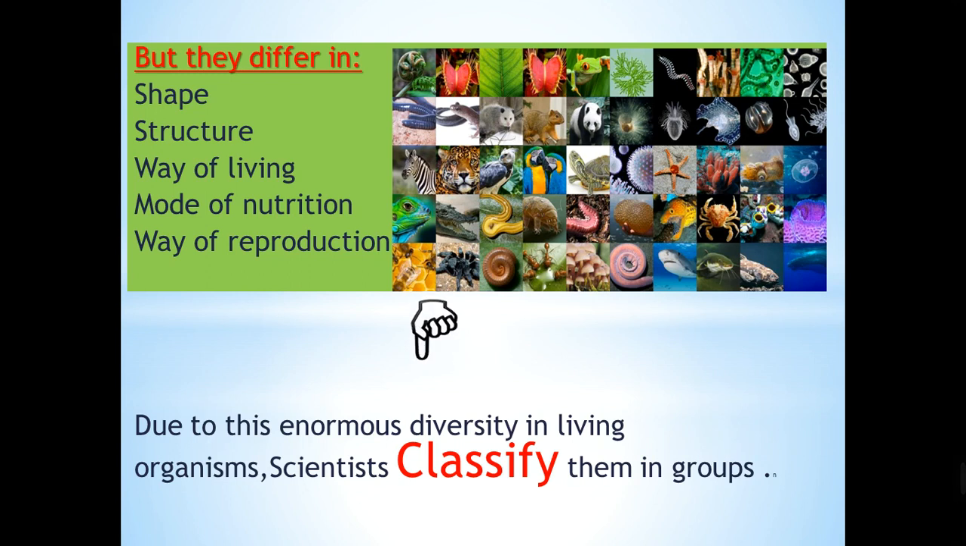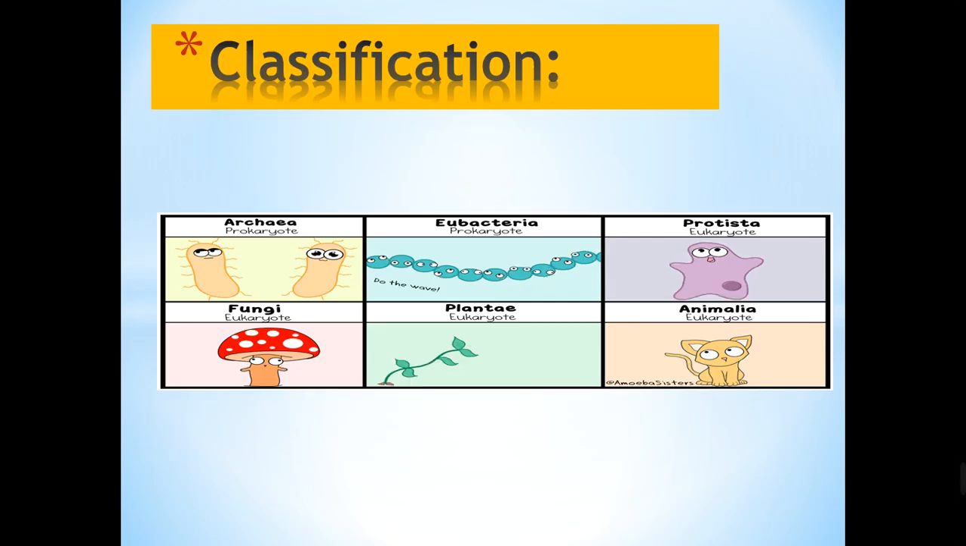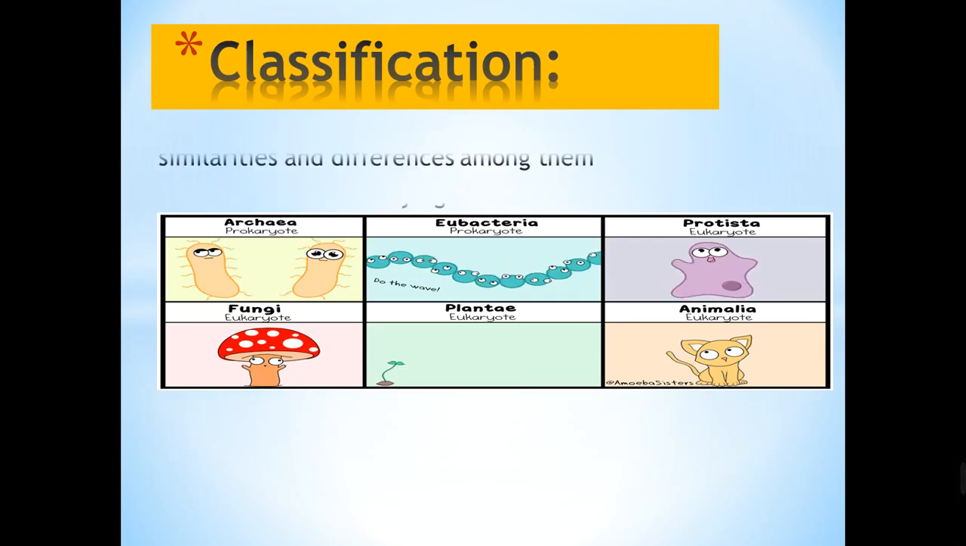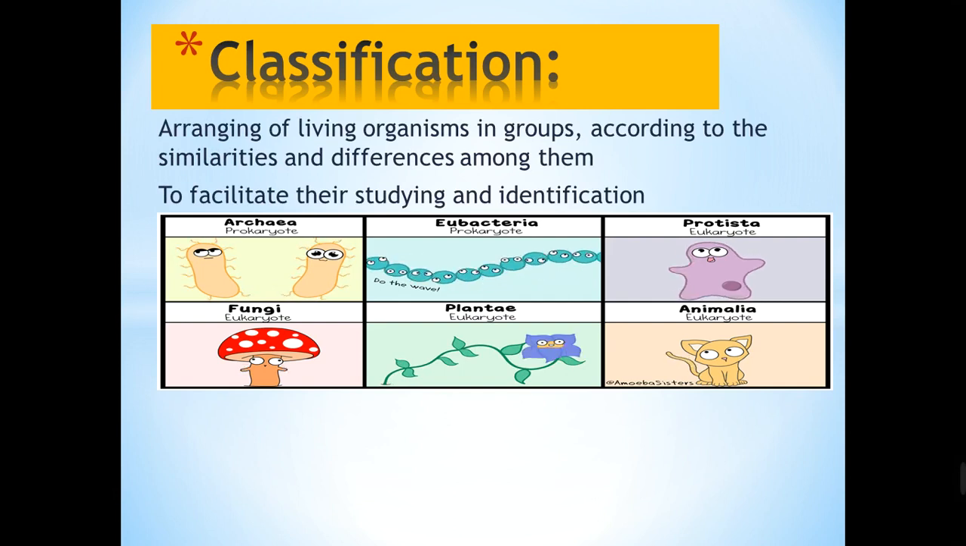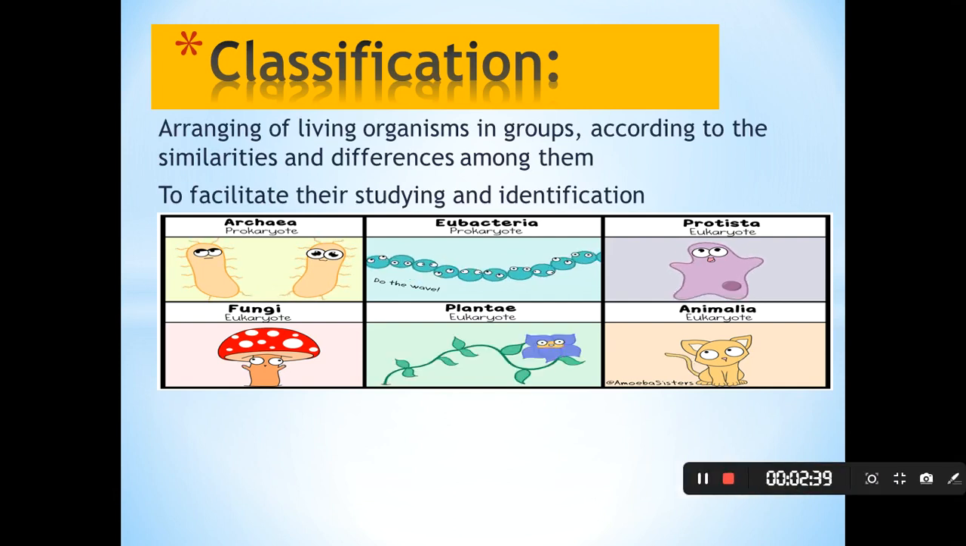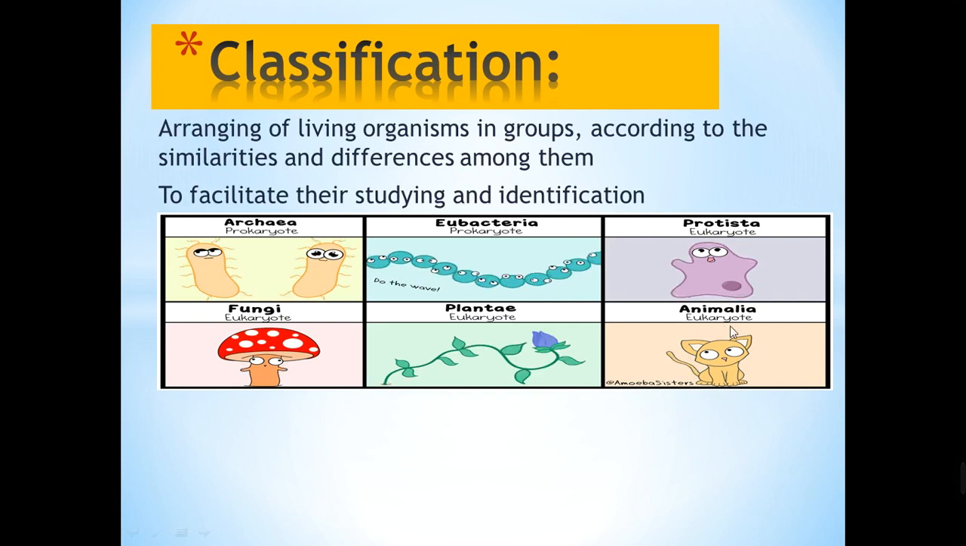So, due to this enormous diversity in the living organisms, scientists have to classify them in groups. What is meant by classify them? Classification means arrangement of the living organisms in groups. Like, as we see, we have a group of animals called Animalia in Latin language, a kingdom called plants, a kingdom called fungi, and so on. All of these are kingdoms into which the scientists divide the living organisms, which are similar in most of their characters, to put them in groups that suit them.